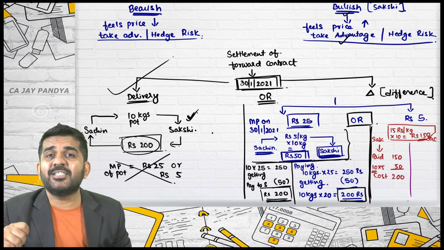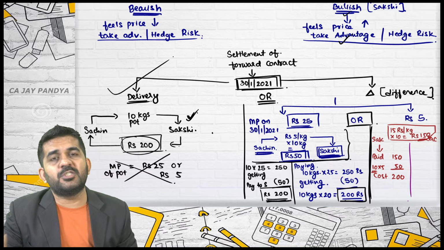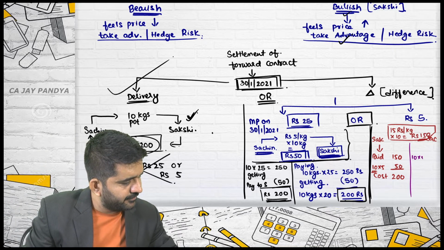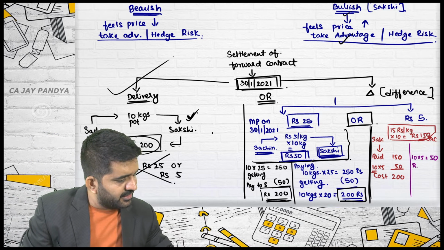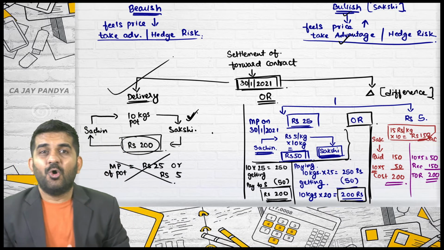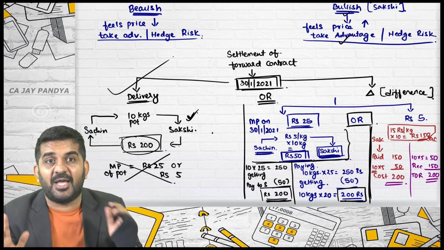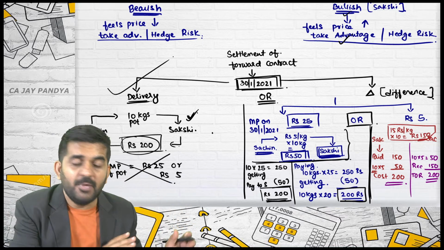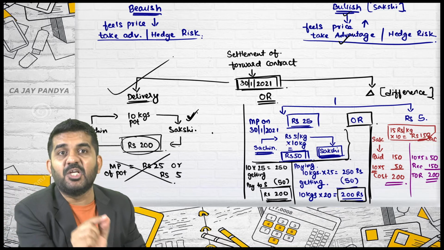Let us go to Sachin. As this contract is settled through differences, Sachin will have to sell his potatoes in the market. He will be getting only 50 rupees, but he has received again 150 rupees from Sakshi. So total receipt for Sachin will be 200 rupees. In settlement of differences, you will have to think n number of times who will be paying to whom. Please understand, there are no two-way settlements.